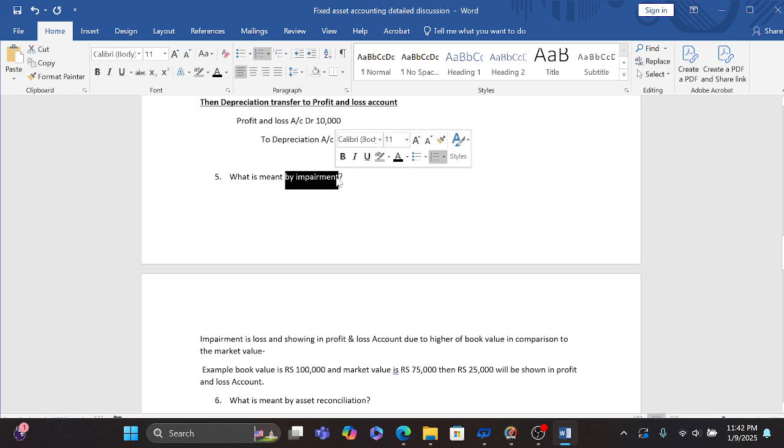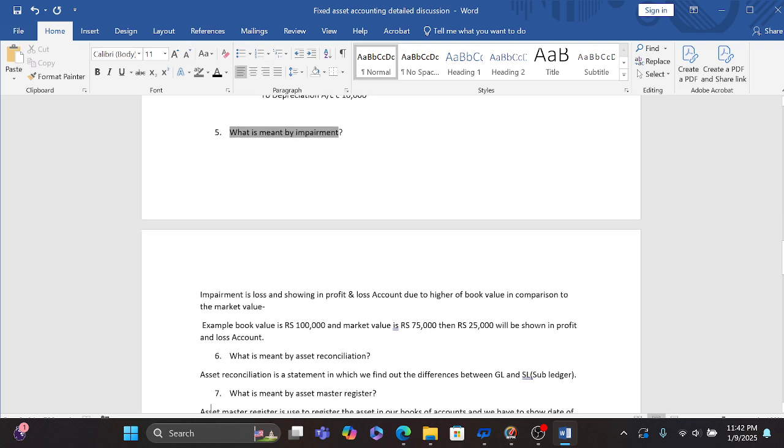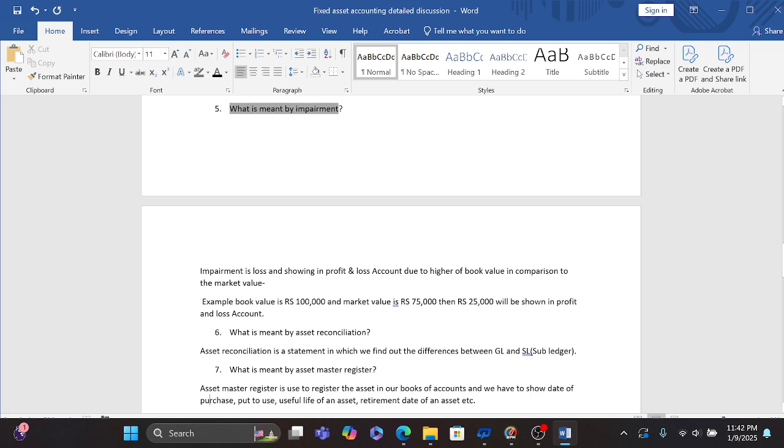I have always seen that the interviewer always asks about impairment. So we have to remember this part also for our interview. Like, what do you mean by impairment? Impairment is the loss showing in a profit and loss account due to higher book value in comparison to the market value.